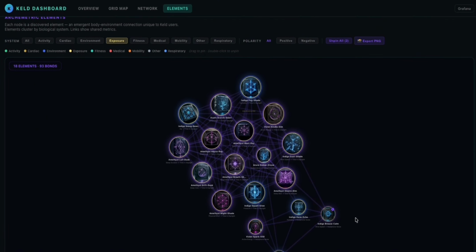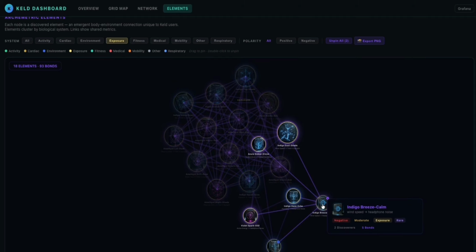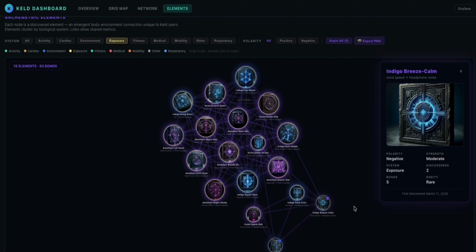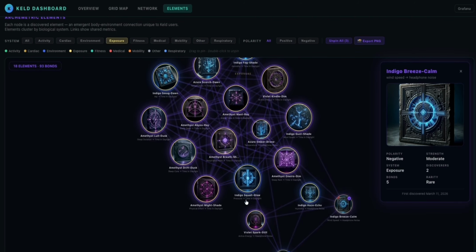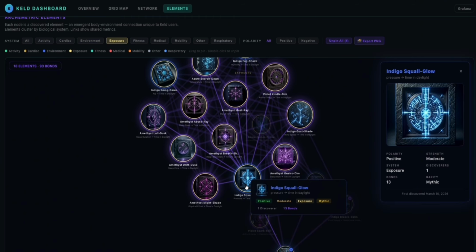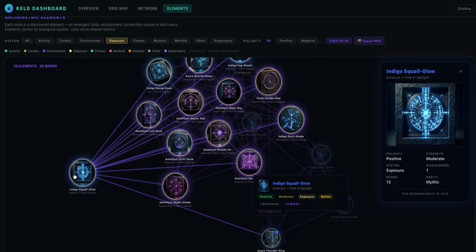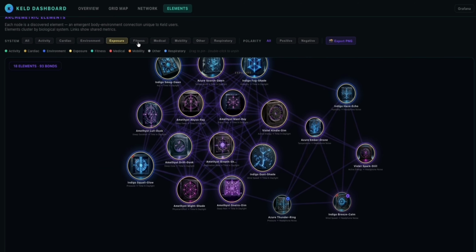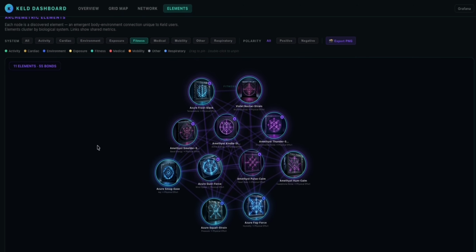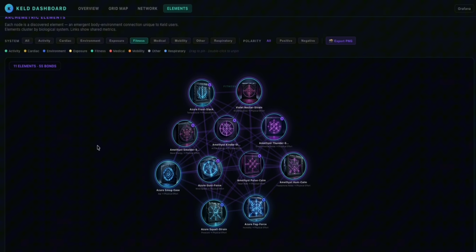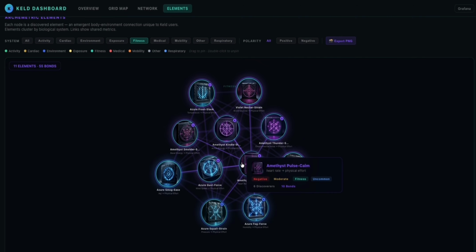Your core sleep shifts with time in daylight, mythic rarity. Fitness, heart rate versus physical effort, blood glucose versus energy burn. Each system tells its own story.